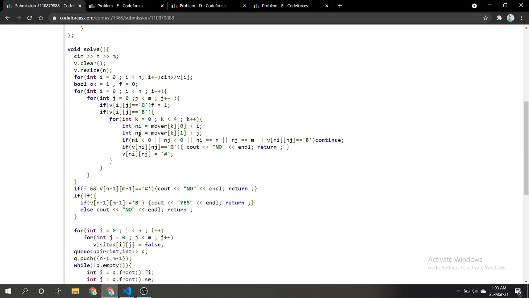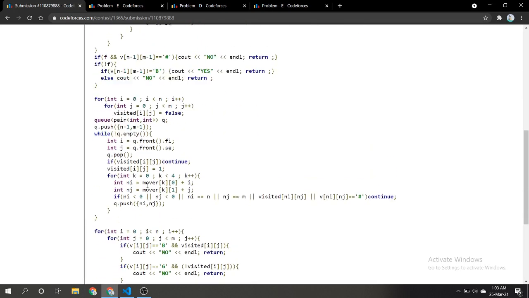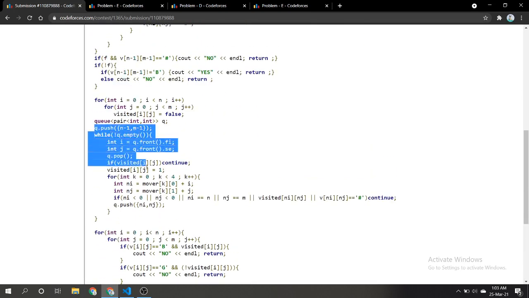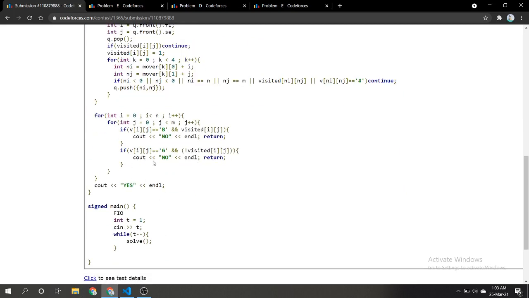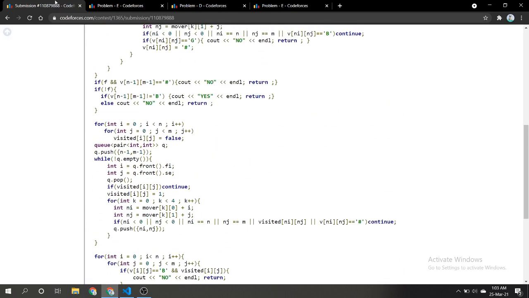I traverse and I escape if the next cells are not valid, or if they are a bad person. Otherwise I put a hash there, and if a bad person is adjacent to a good person, then my answer is already no. That's how we do this, and now this is just a simple traversal, and that's it. Thank you.